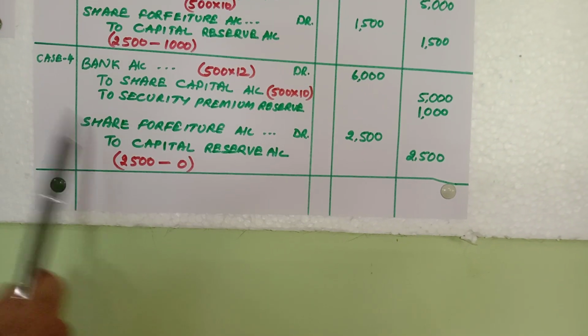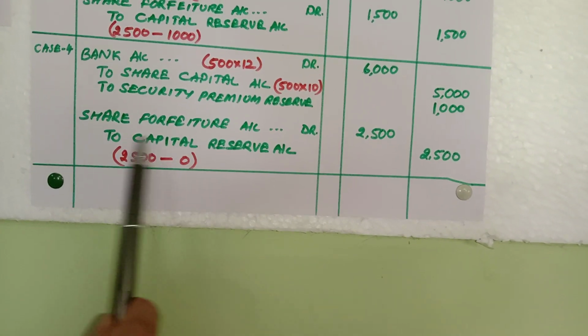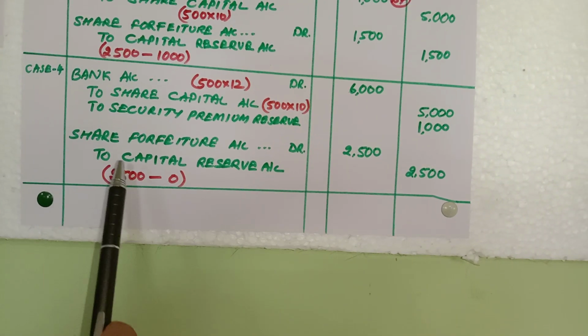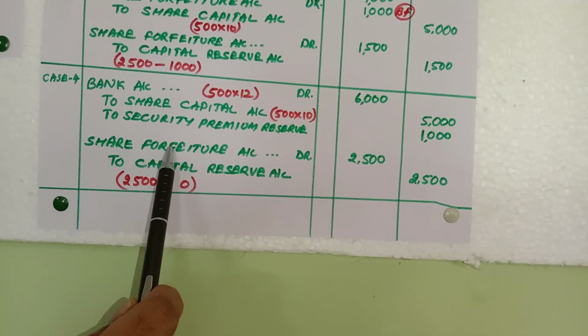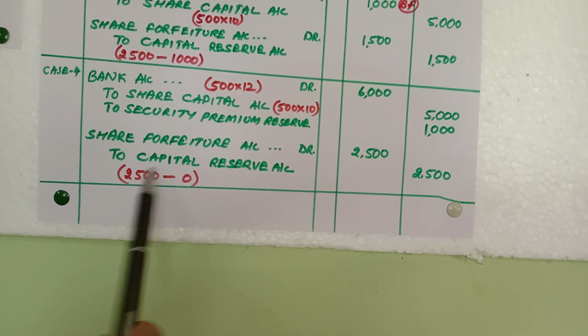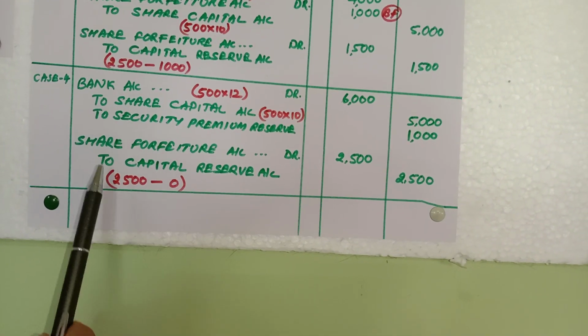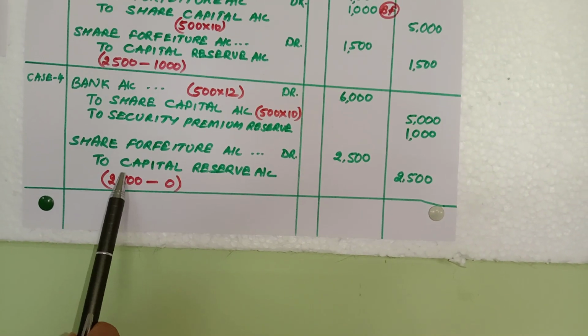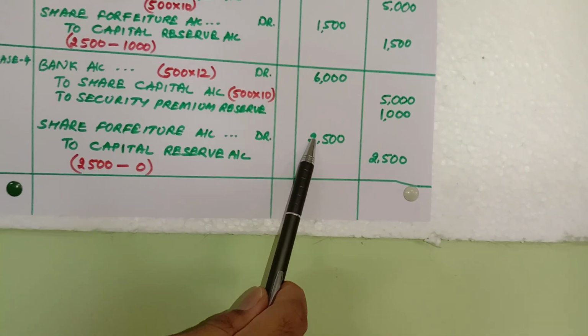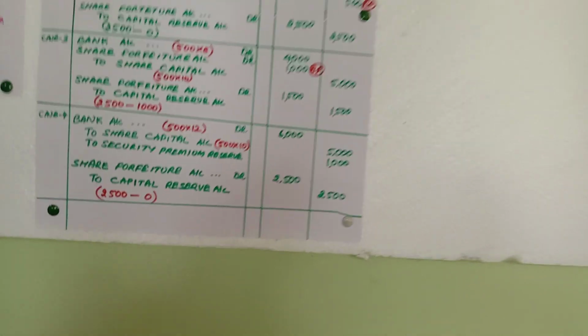This is the entry. Then the last entry will be written again for transferring the gain on reissue, share forfeiture account debit to capital reserve. Now here again there is zero balance of share forfeiture, so 2500 minus 0 will give you 2500 only.